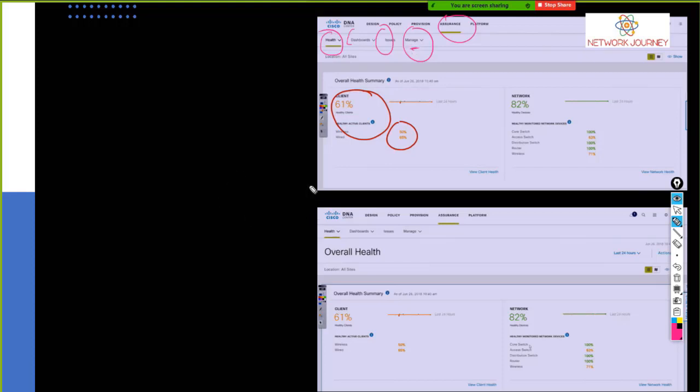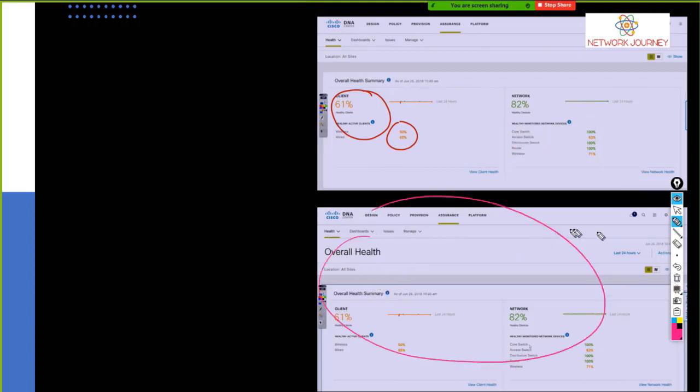You don't have to individually go onto the box and run CLI commands, show interface status, show run configuration. You don't have to worry about commands. It's very straightforward here. It's going to show you how many devices are up and how many devices are down. If you look closely, this is about wireless and wired. Okay, so you can see it in terms of percentage. So the overall health is this for this particular site.